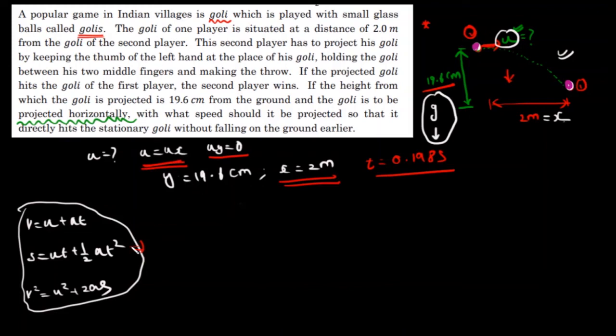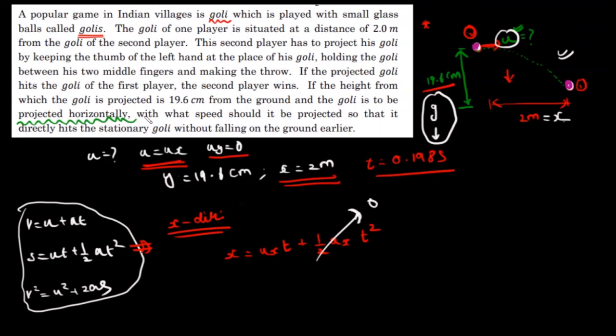So again I can use the same formula but in x direction: x is equal to uxt plus 1 by 2 into axt square. But we know acceleration in x direction is 0. Only acceleration in y direction is g. So acceleration in x direction is 0 anyways.